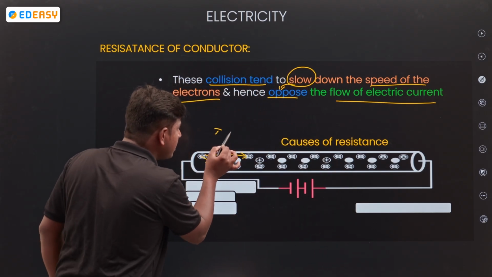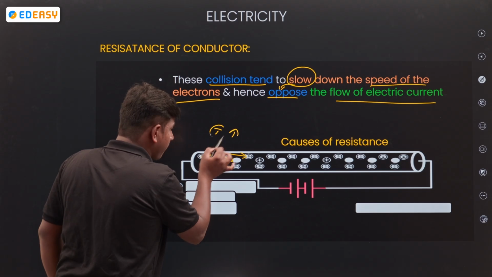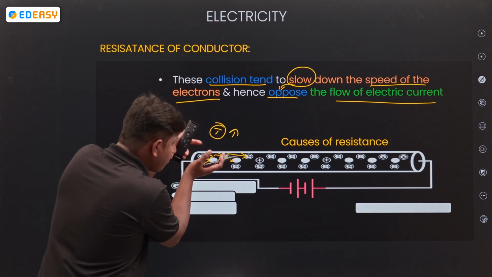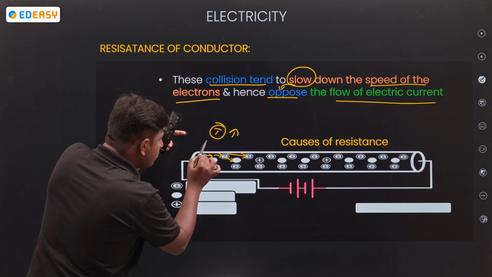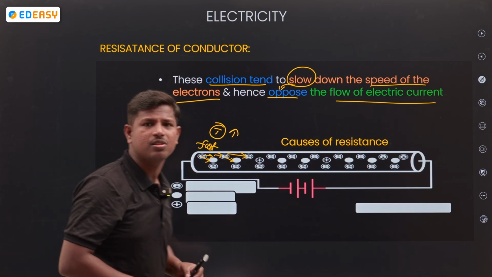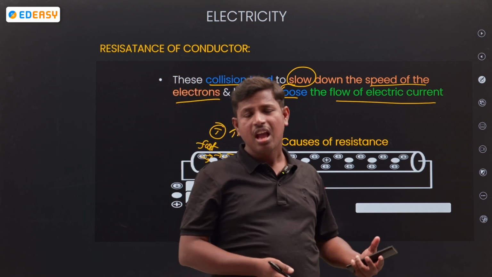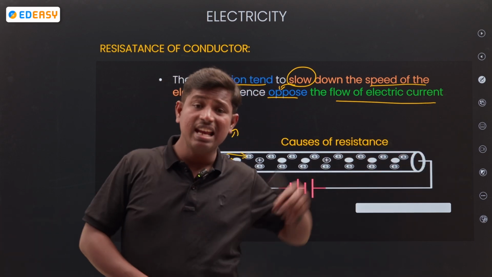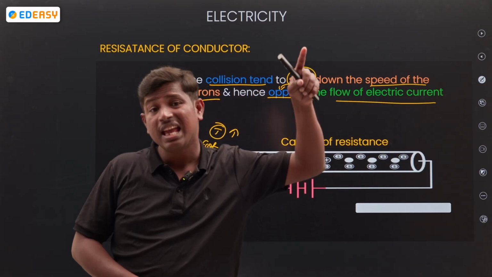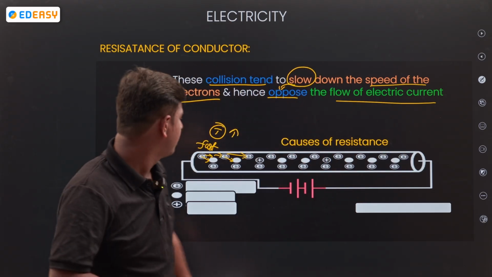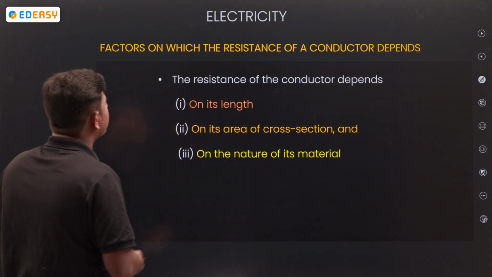Whenever temperature increases, what happens? If the temperature increases, electrons move much faster. Then collisions take place. A high number of collisions takes place when temperature increases. Clear?